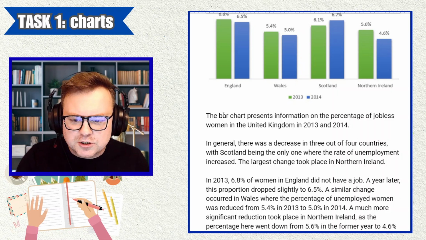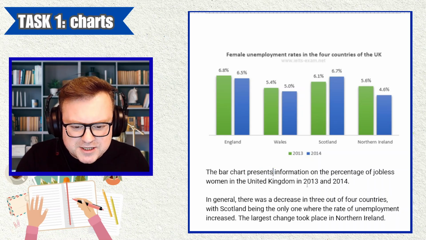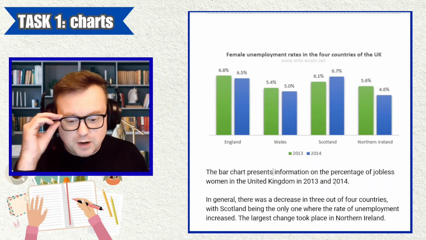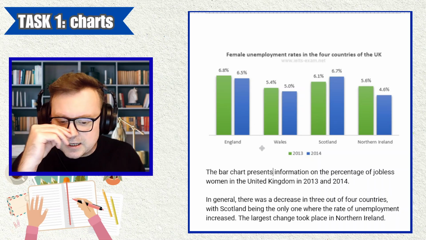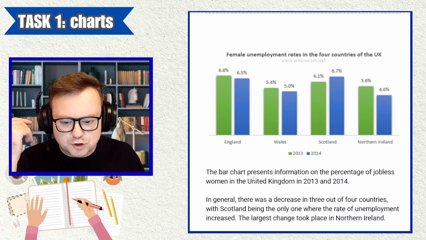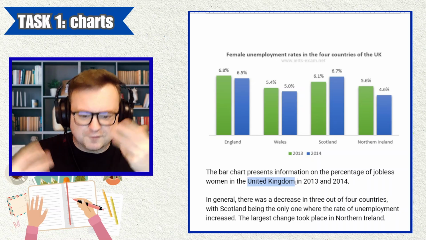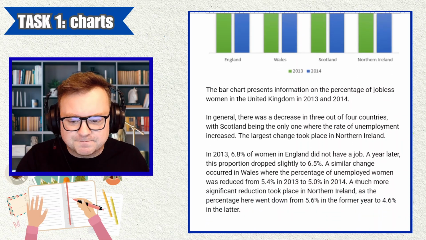Let's check the language. The bar chart, it is a bar chart, presents, good, we got that S, presents information on the percentage of jobless women in the United Kingdom in 2013 and 2014. Sure, you might want to mention that the breakdown is by country. So it's not just in the United Kingdom. It is in the United Kingdom, but specifically, we get the 4 countries of the United Kingdom. So that's a detail that you might want to add. But in general, great. Lovely, simple writing, very clear.